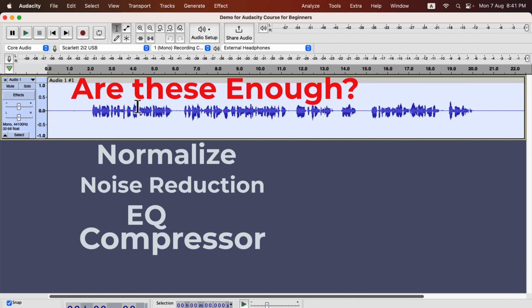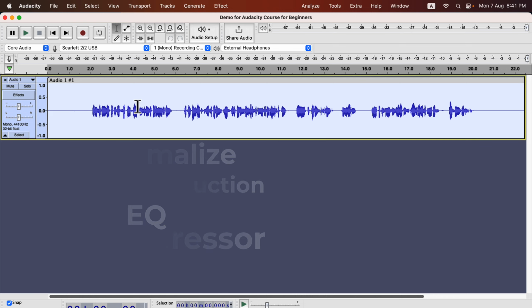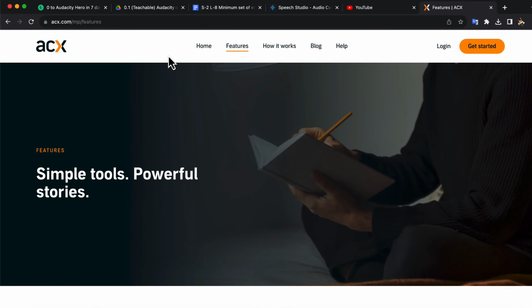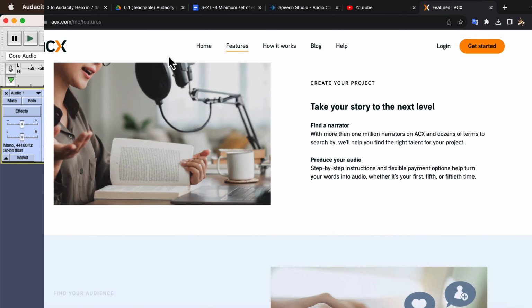Are these 4 effects enough to get a good sounding voice, or do we need something else? In theory, these 4 effects are all you need to produce excellent sounding audio. You can achieve ACX quality sound using these 4 effects. If you do not know what ACX is, it is a site for audiobook narrators. Your audio has to become quite good to be accepted in ACX.